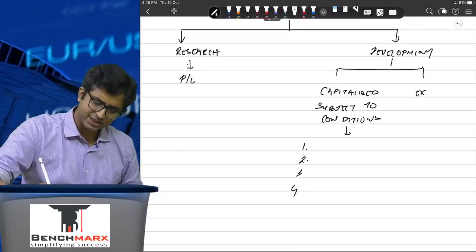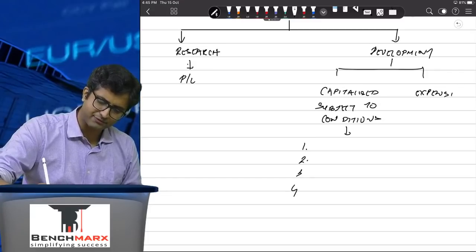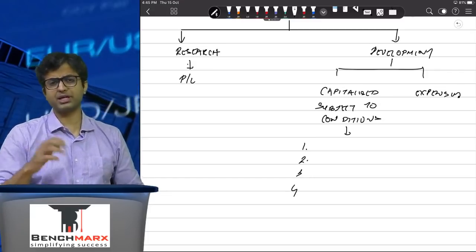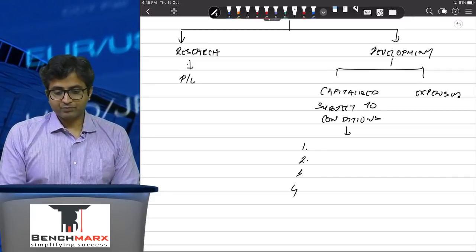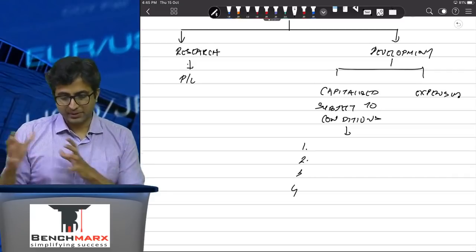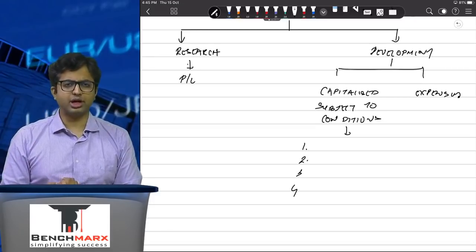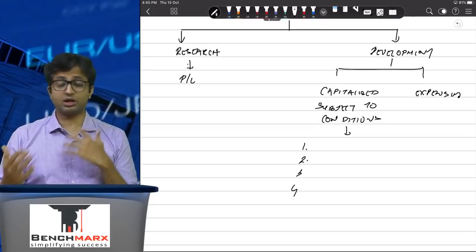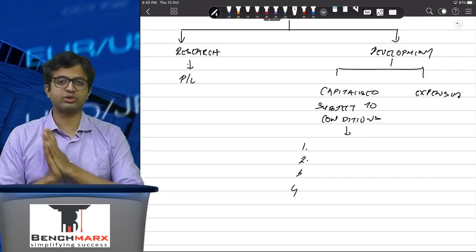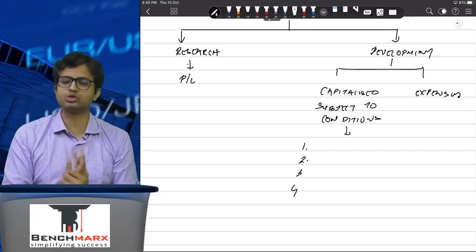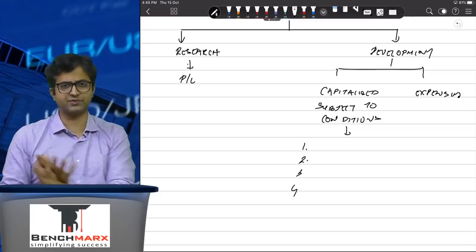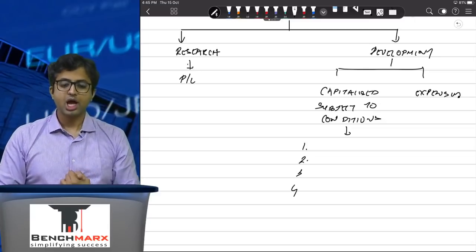Else, even expenditures incurred during the development phase will be expensed to the profit and loss account. Okay, this is about expenditures that you are incurring during the development phase. If you are not certain, institute says that if you are unable to figure out whether you are in the research or the development phase, you can assume that you are in the research phase and you can solve accordingly.